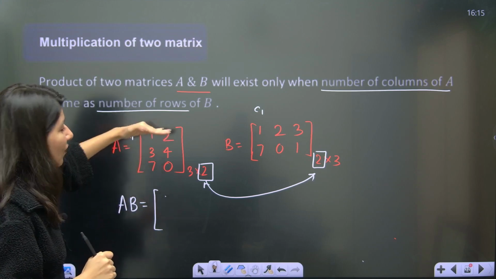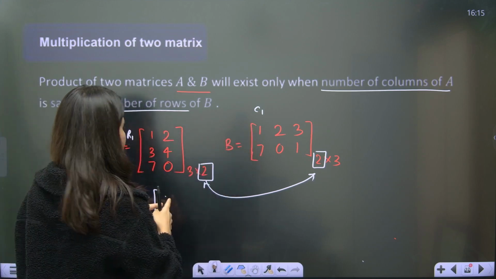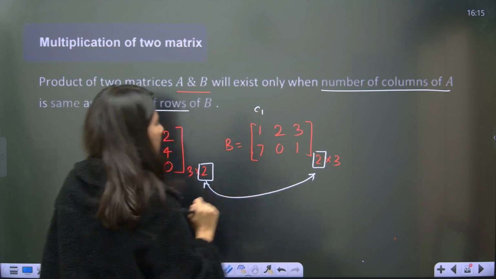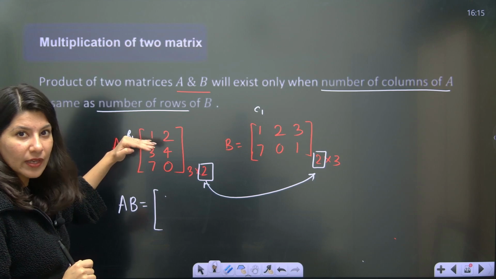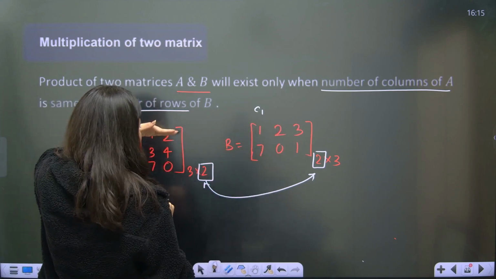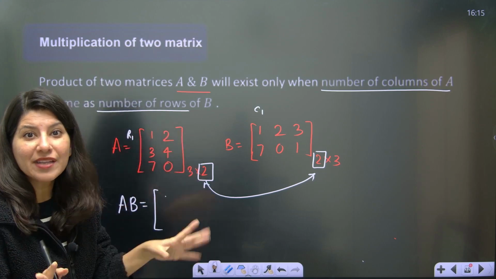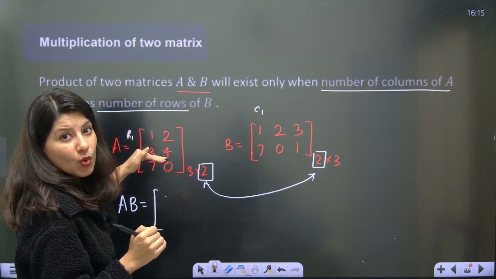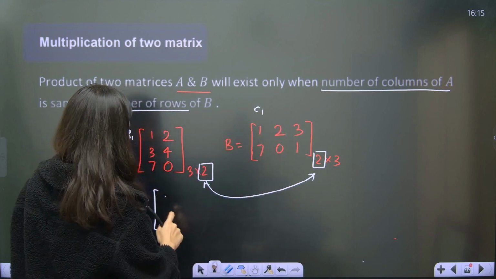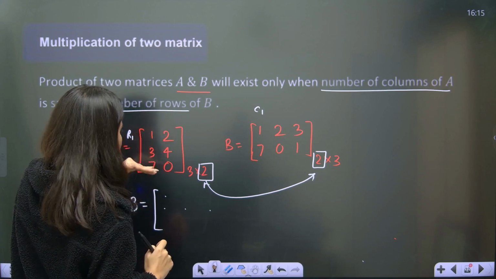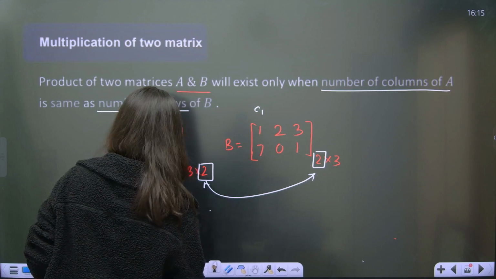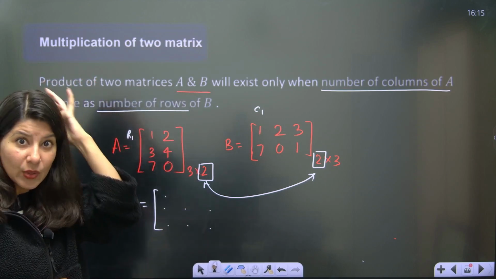Okay, so row 1 is fixed. Row 1, column 1, first element. Row 1, column 2, second element. Row 1, column 3, third element. Row 1 got multiplied with column 1, column 2, column 3. Then row 1 is done, used everywhere, and we will come to row number 2. Row 2 will get multiplied with, again, column 1, column 2, column 3. And then last, row 3 will get multiplied with column 1, then column 2, then column 3. Okay, let's do it so that you understand it better.